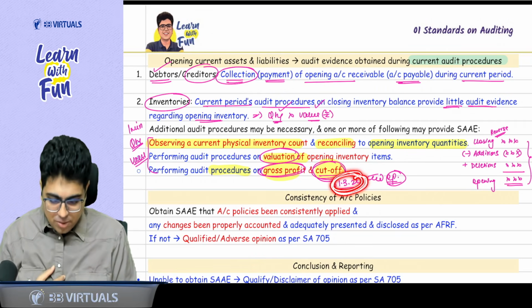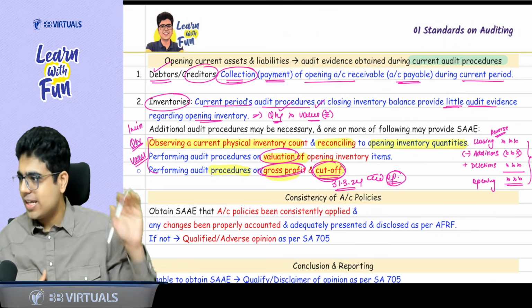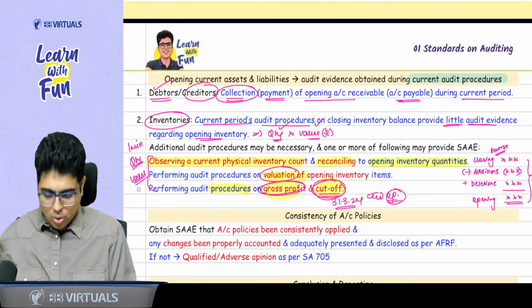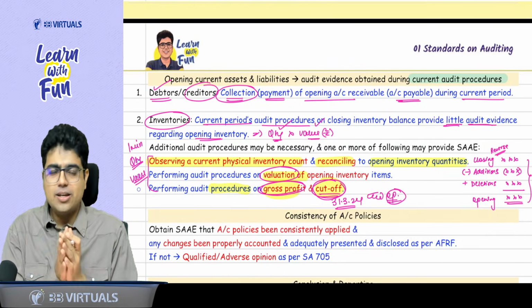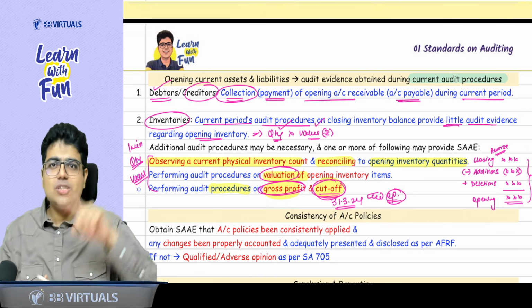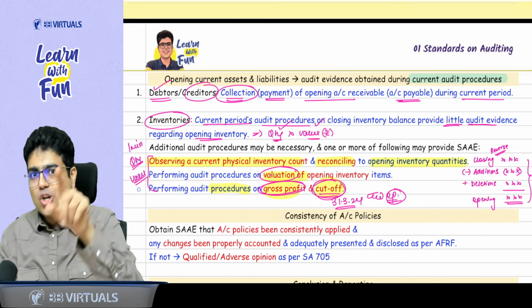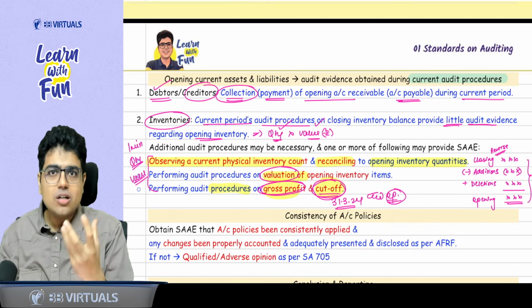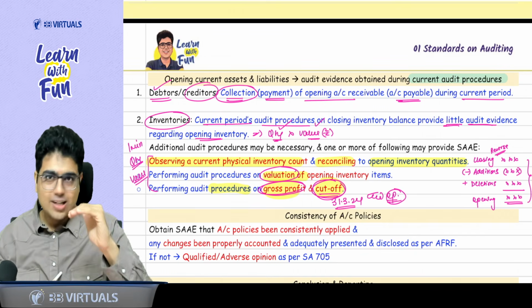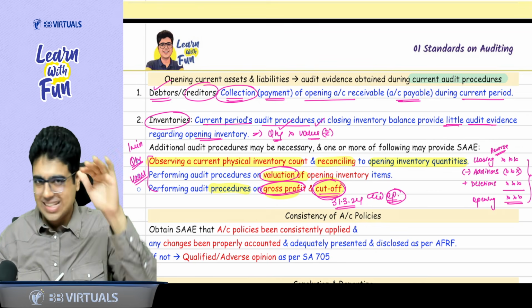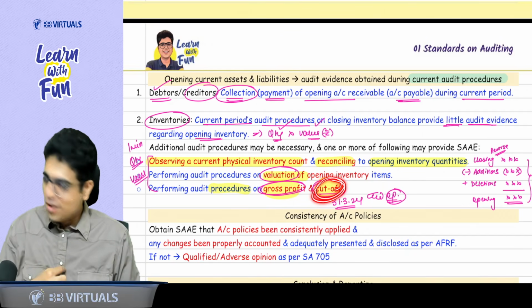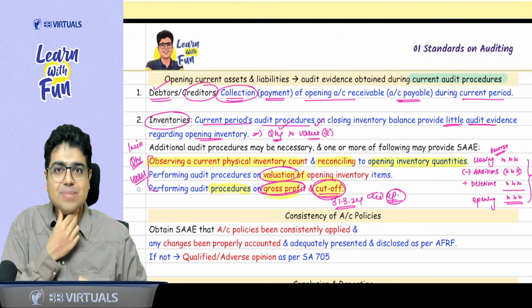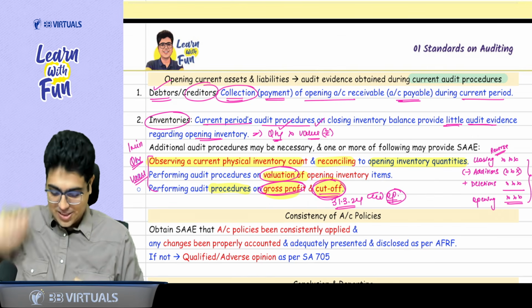So you need to perform cutoff procedure. These are the 3 points you need to consider. For the quantity, attend the inventory count in the current period, reconcile to the opening balance. For valuation, perform procedures on valuation, perform procedures on gross profit. To come to the cost value, you cut the gross profit from the sales price. So from the cut, remember cutoff procedure. These are the 3 procedures.